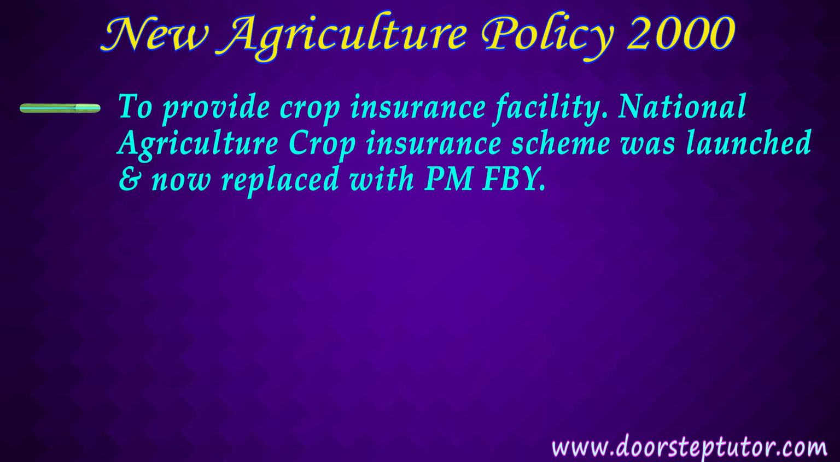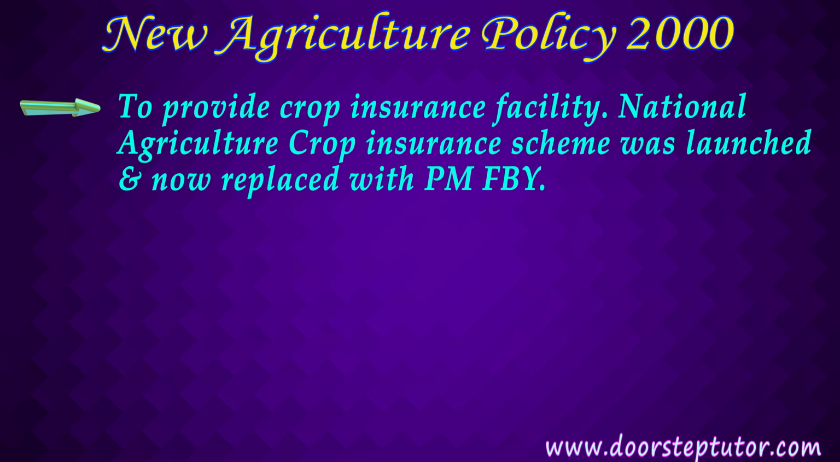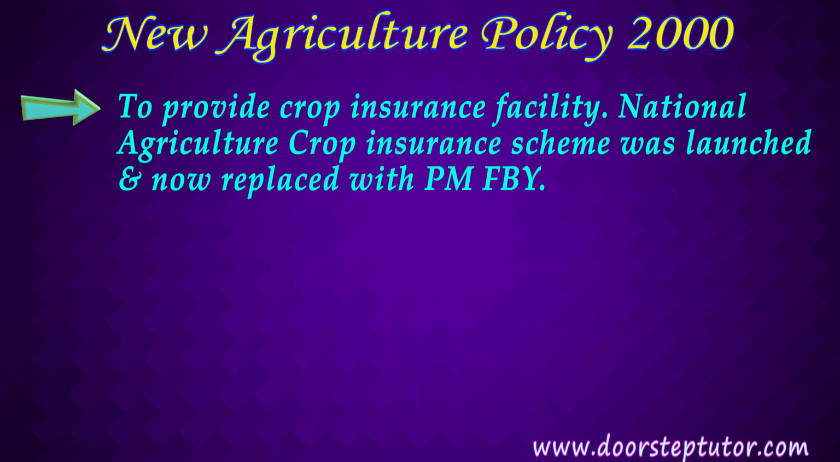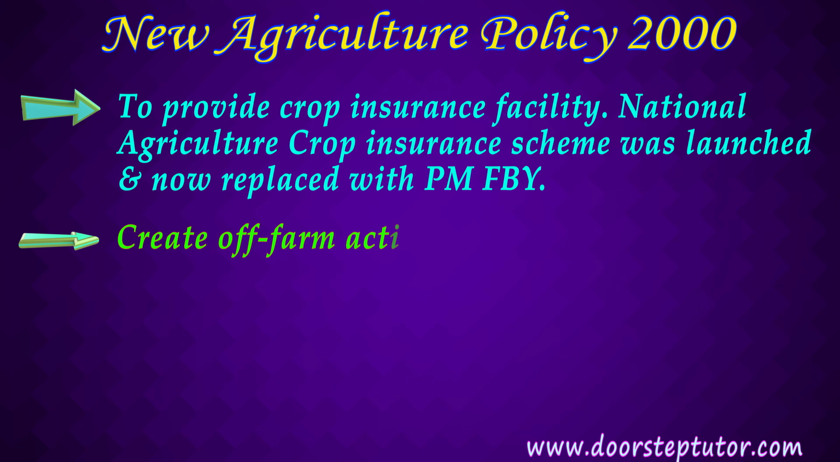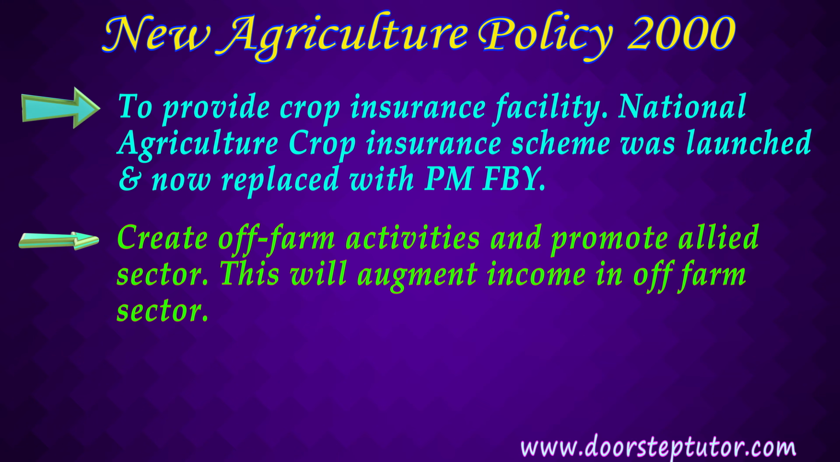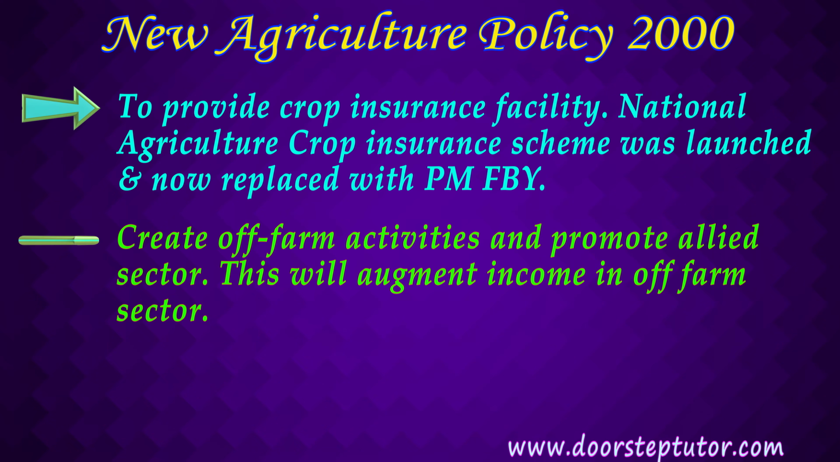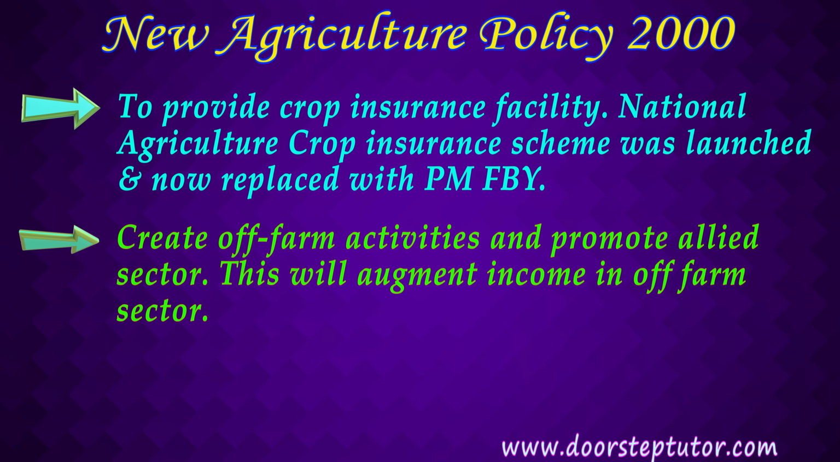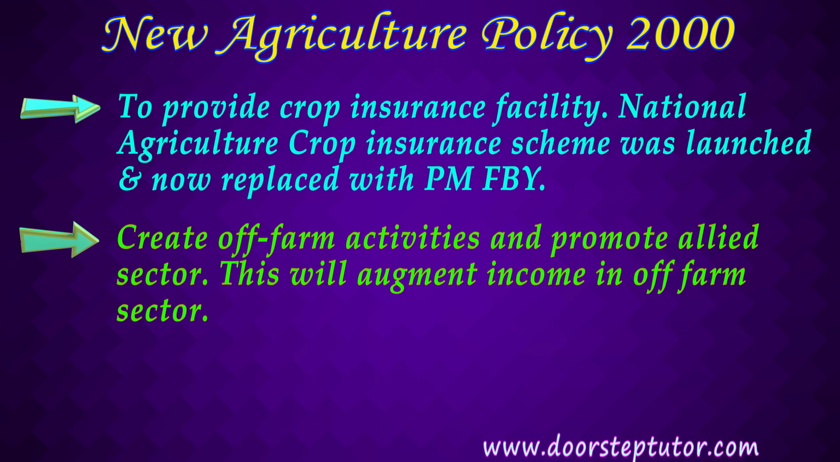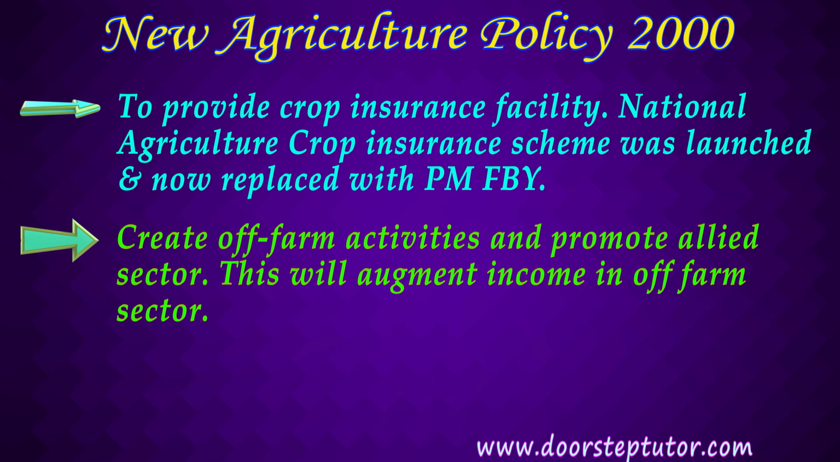Now, as I said, government was focusing on ensuring that the allied sector provides certain income. So one of the aims was to create off-farm activities and promote the allied sector, so that during the lean season, farmer gets certain income. This will impact the farmers' income, because this will augment income in the off-farm sector, and farmers will get an additional source of income through animal husbandry, livestock, etc.